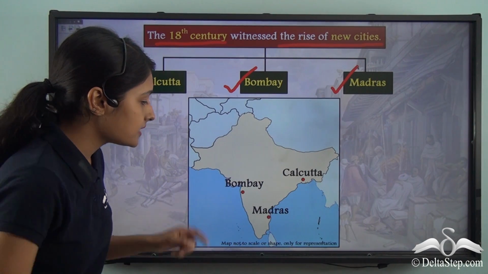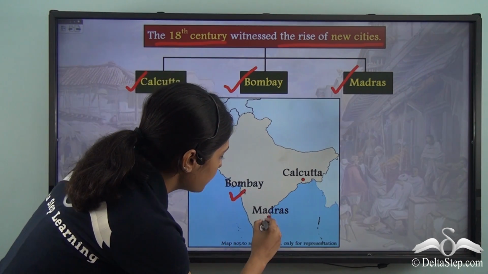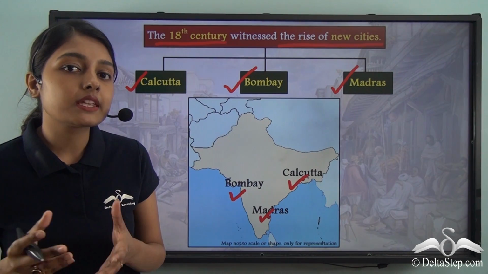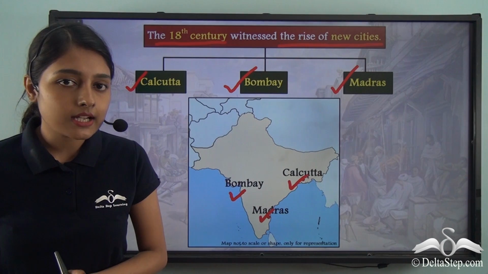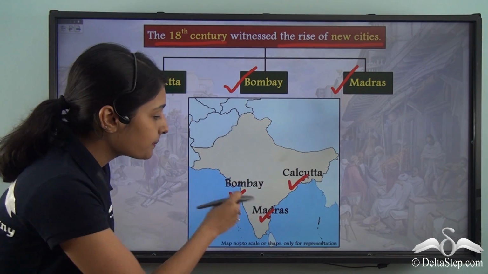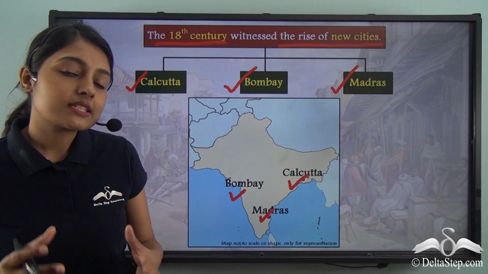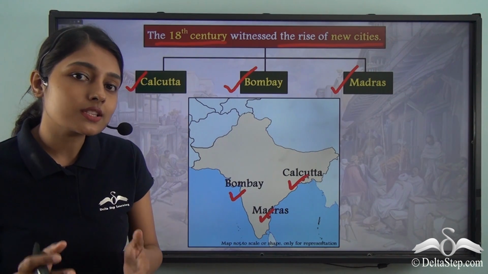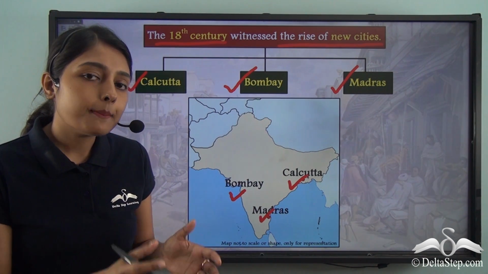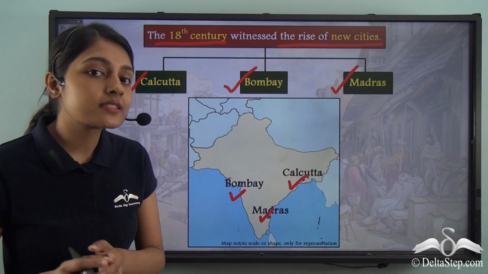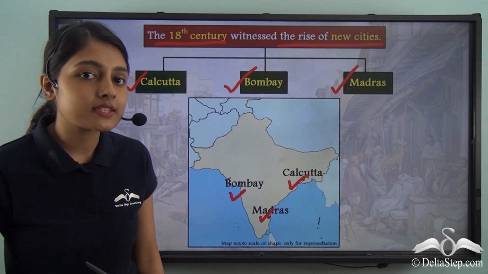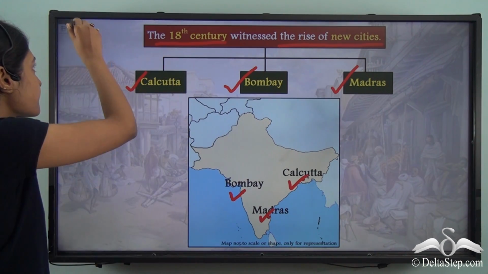On this map of India, you can locate Bombay, Madras and Calcutta. Bombay, Madras and Calcutta were now being given importance by the East India companies. They were leaving no stones unturned in developing these three cities. So the development of these new cities also meant the end of Masulipatnam. Now let us find out more about how the development of these new cities in the 18th century meant an end to the medieval port city of Masulipatnam.